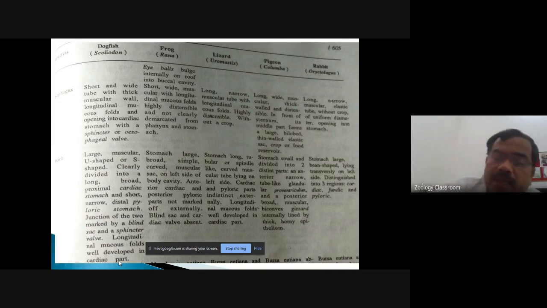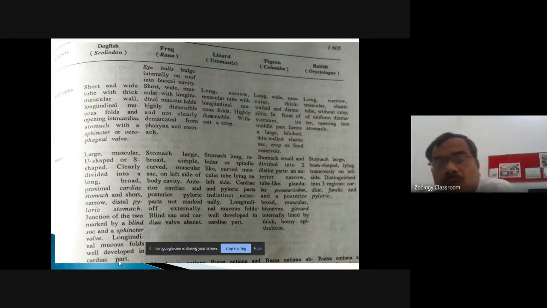Okay. Here a higher modification is observed in the pigeon. In the pigeon, the stomach is small and further divided into 2 distinct parts. Okay, 2 parts of the stomach are there. The anterior narrow tube-like part, which is also glandular, is called the proventriculus.